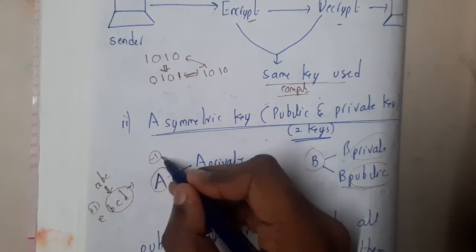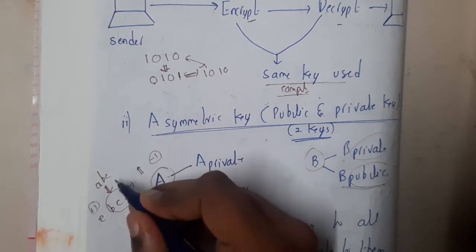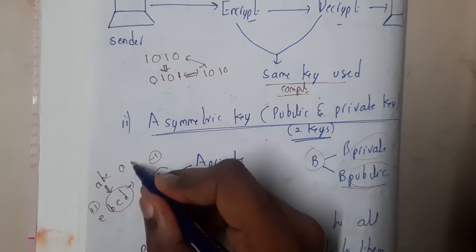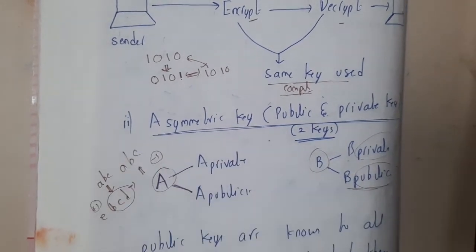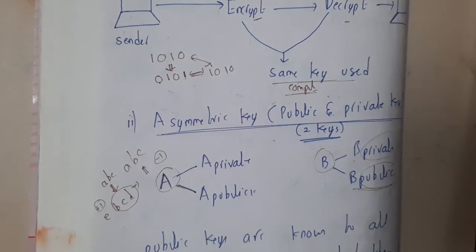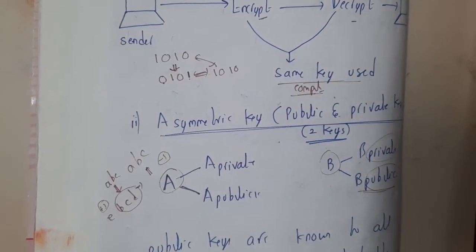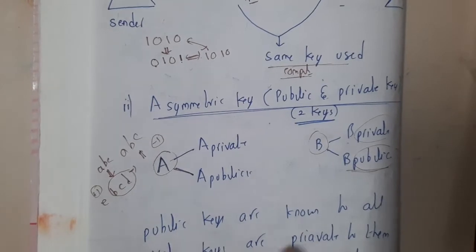So here both the keys are different, right? Yes. So instead of B, he will do -1. So I will get A. Instead of C, he will do -1. He will get B. He will get C. So he got the original message. So this is the concept of asymmetric key. It means here we are using different keys. So public keys are known to all and private keys are private to them.